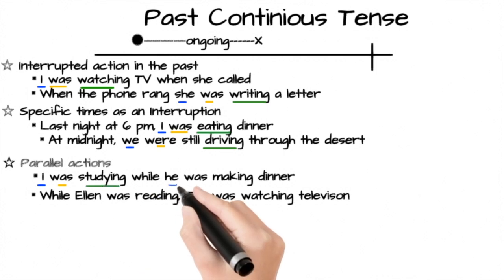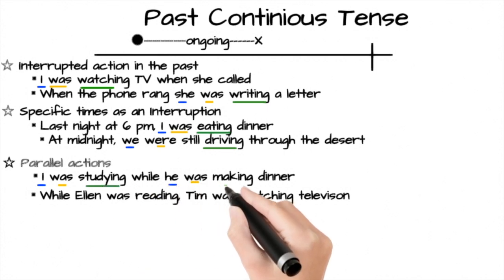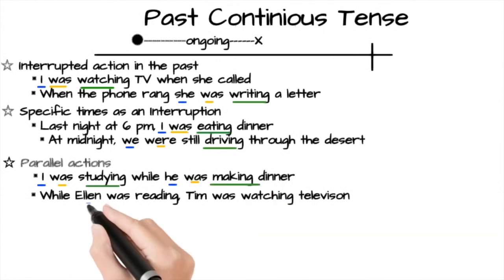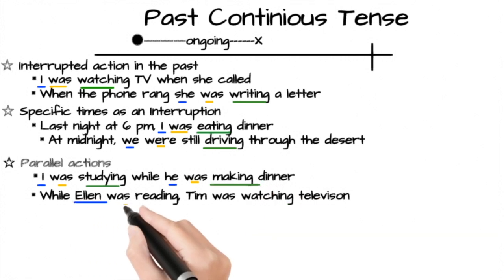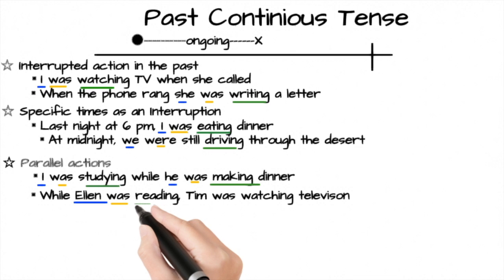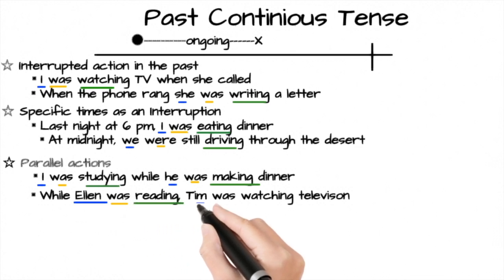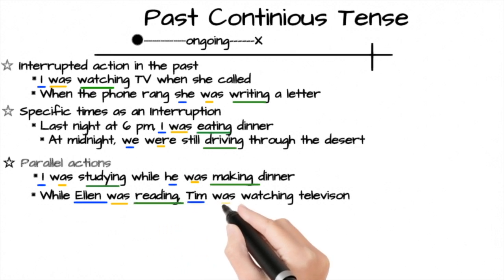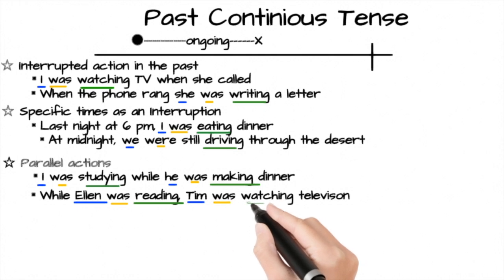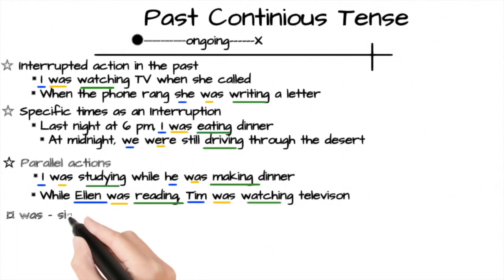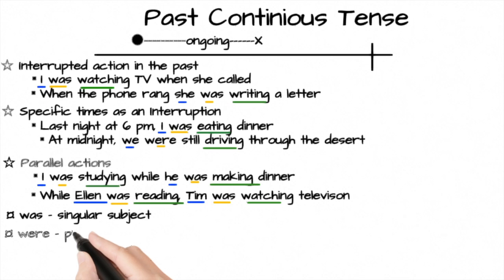Similarly, he is a subject, was is a helping verb, making is an action verb. Ellen is a subject, was is a helping verb, reading is an action verb. Tim is a subject, was is a helping verb, watching is an action verb. So remember, we use was with singular subject and were with plural subject.